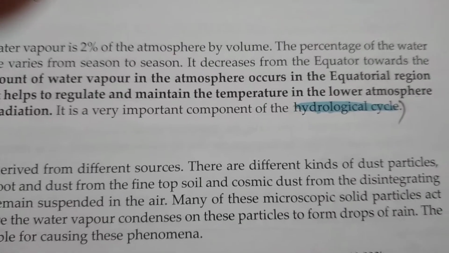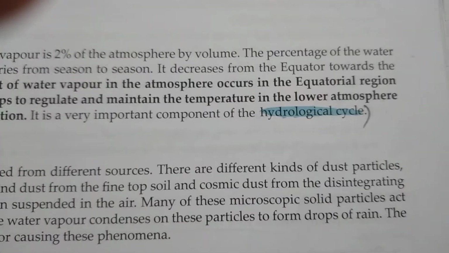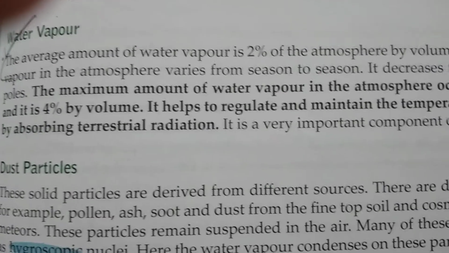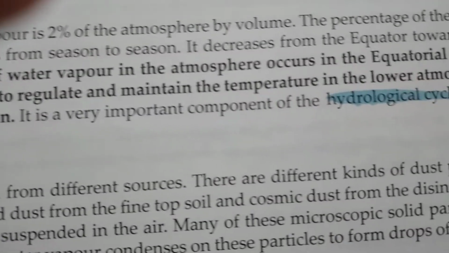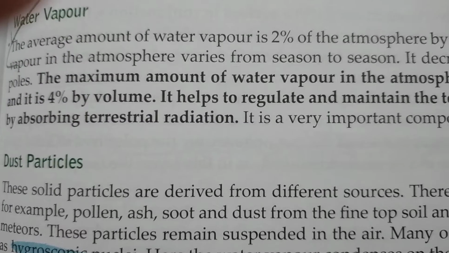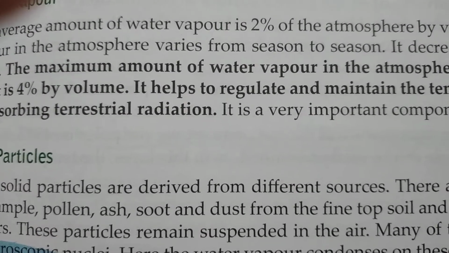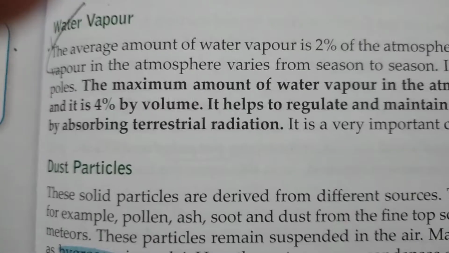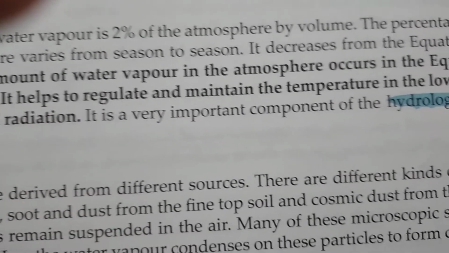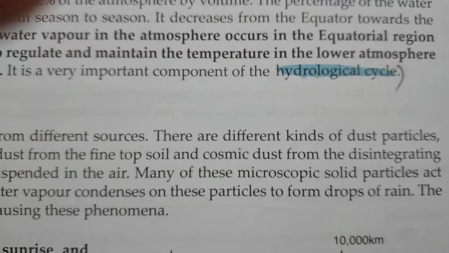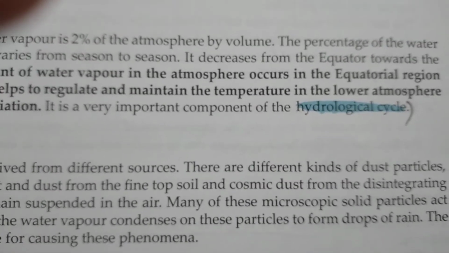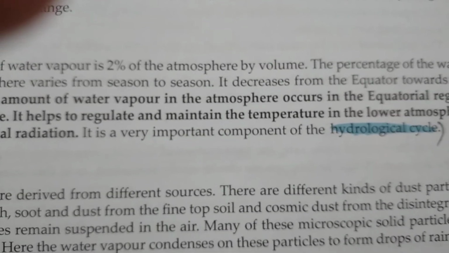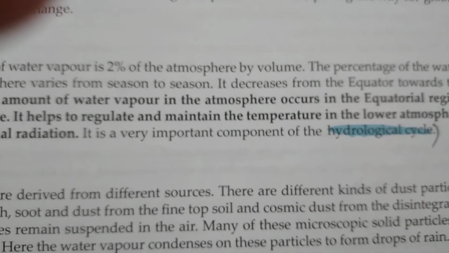It decreases from equator towards the poles. The maximum amount of water vapor in the atmosphere occurs in the equatorial region, and it is 4% by volume. It helps to regulate and maintain the temperature of the lower atmosphere by absorbing terrestrial radiation. It is very important. It is a very important component of hydrological cycle. So up to this much we have to write the role of water vapor within atmosphere.